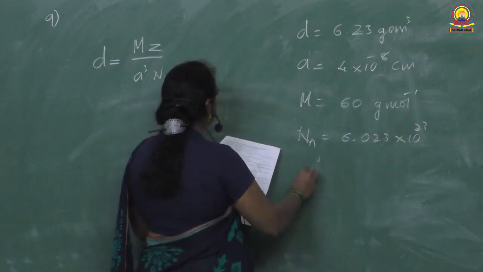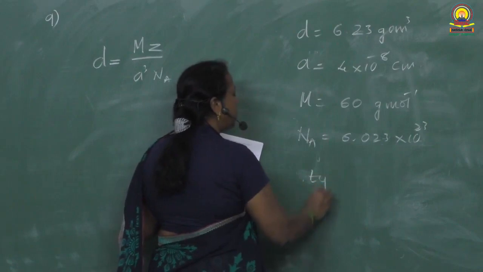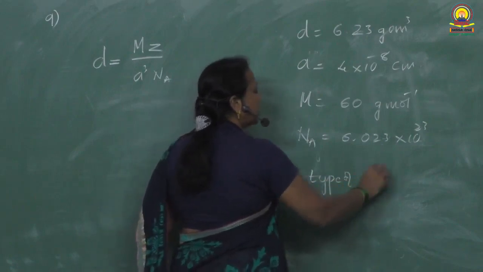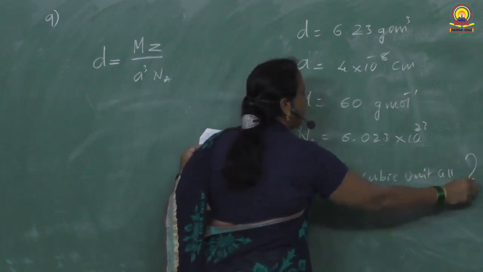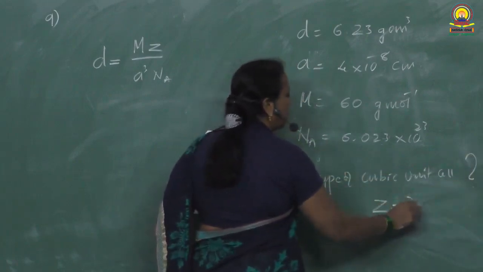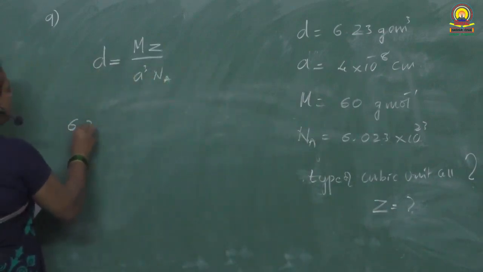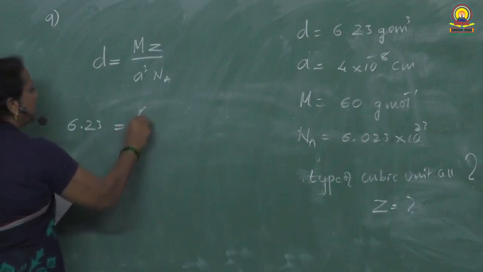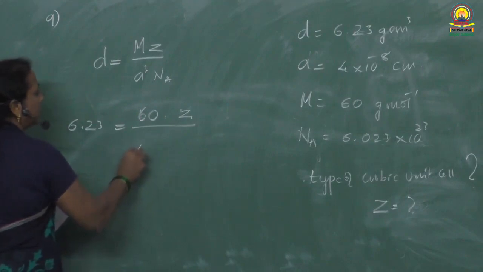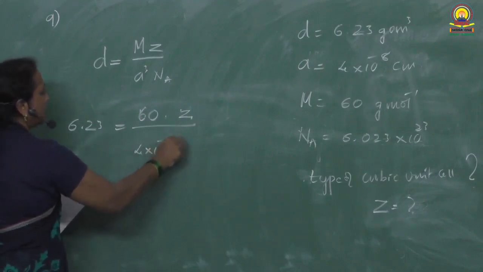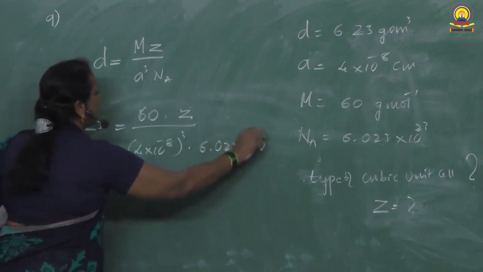We should identify the type of cubic unit cell. What is the type of cubic unit cell? That means we need to find the value of Z. So here density 6.23 is equal to molar mass 60 into the value of Z, as it is I am writing, divided by 4 into 10 raised to minus 8 whole cube into 6.023 into 10 raised to 23.